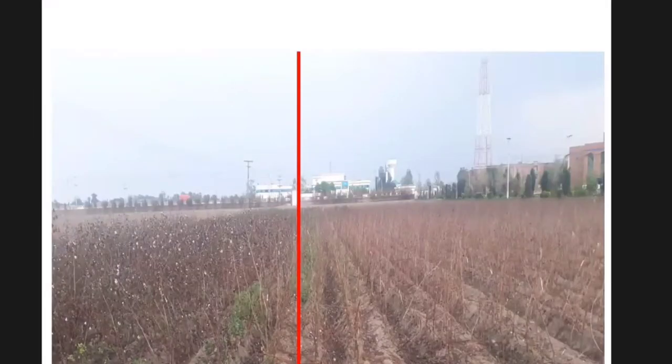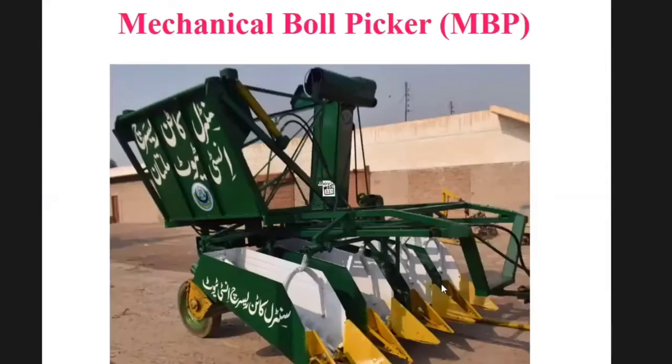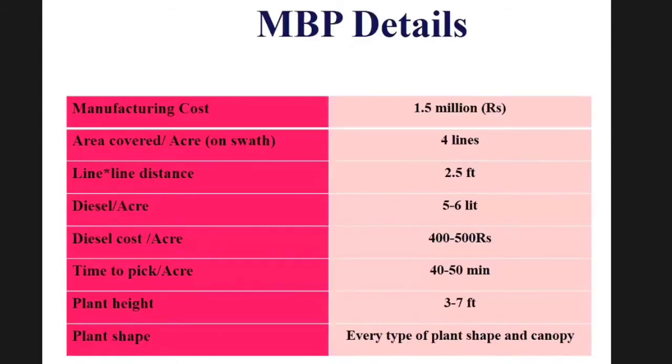What is this? Can anyone differentiate between the right and left side of this picture? This is the effect of the mechanical ball picker. This is a mechanical ball picker designed by CCRI Multan to pick all the leftover balls from the cotton sticks. These are the details of the mechanical ball picker.